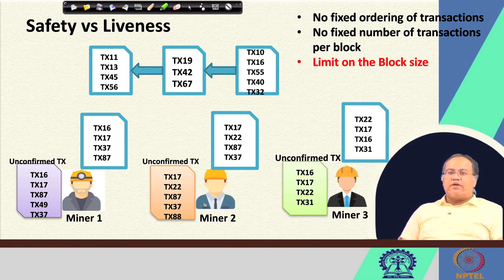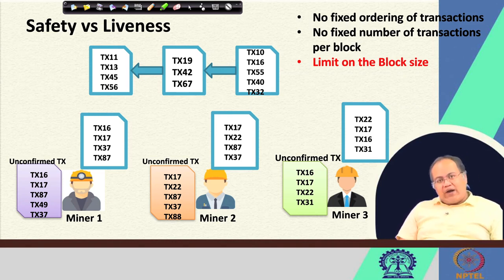Now, how many transactions you can put in that block is up to you. You do not have any upper bound or lower bound, although there is obviously a lower bound, you should have at least one transaction to make a block, but there is no upper limit. And also there is no ordering of the transactions. I do not have any kind of ordering service which will prepare the transactions in some fixed order. That is the reason, in the case of double spending, we have seen earlier that it might happen that your second transaction gets committed, but your first transaction is declined.